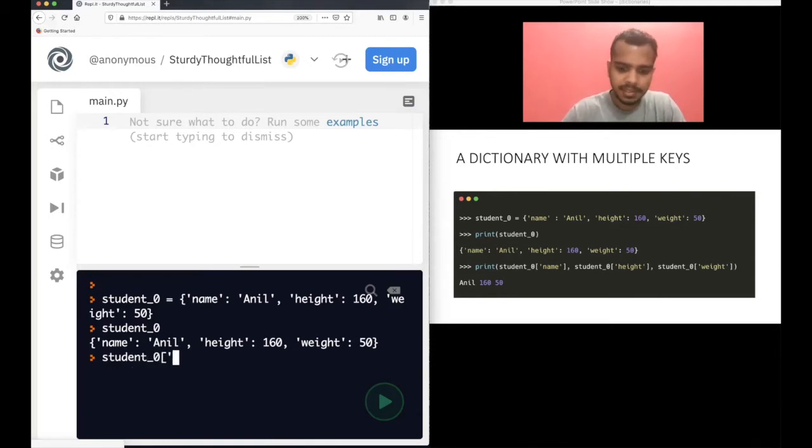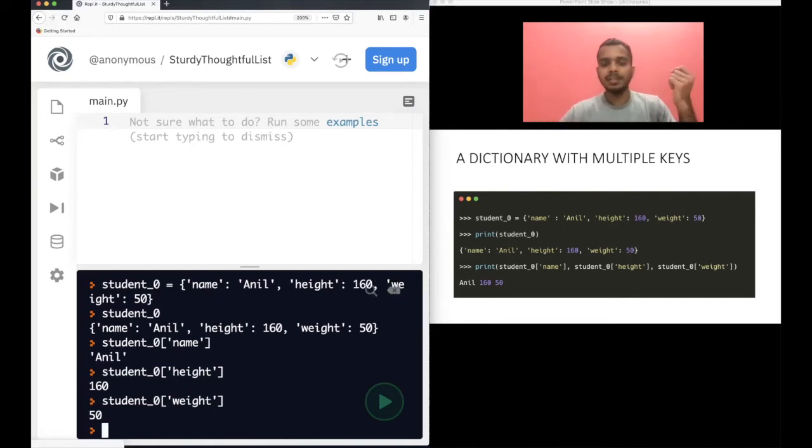Now it's student_0. Let's print the name first. So we want to access the name key. Anil. Now let's access the height. How to access the height? Just type height here. 160. Now the last one is weight. Now 50. So that's how you access the key value pairs in Python dictionaries.